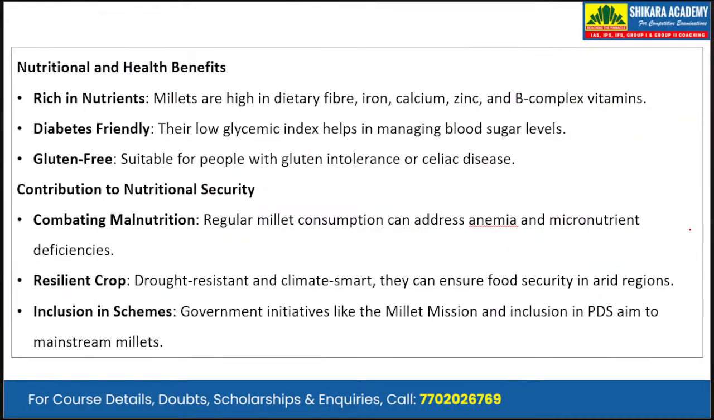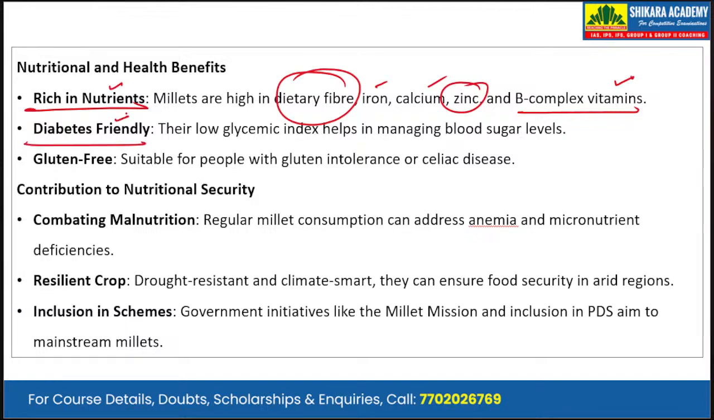Now, what are the nutritional and health benefits? First, millets are rich in nutrients. They are high in dietary fiber, iron, calcium, zinc, and B complex vitamins. Second, they are diabetic friendly. Diabetes is the number one lifestyle disease in the country, and India is also known as the diabetic capital of the world. Millets have a low glycemic index, which helps in managing blood sugar levels. So they do not spike the blood sugar level after their intake.